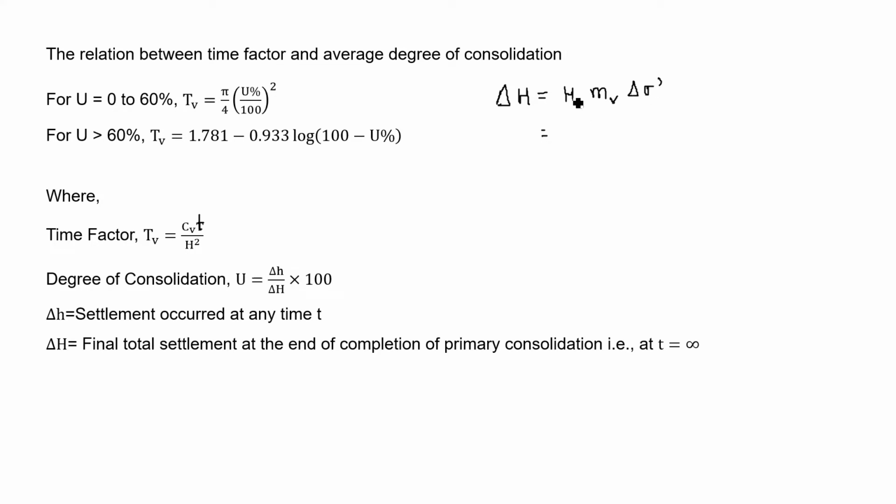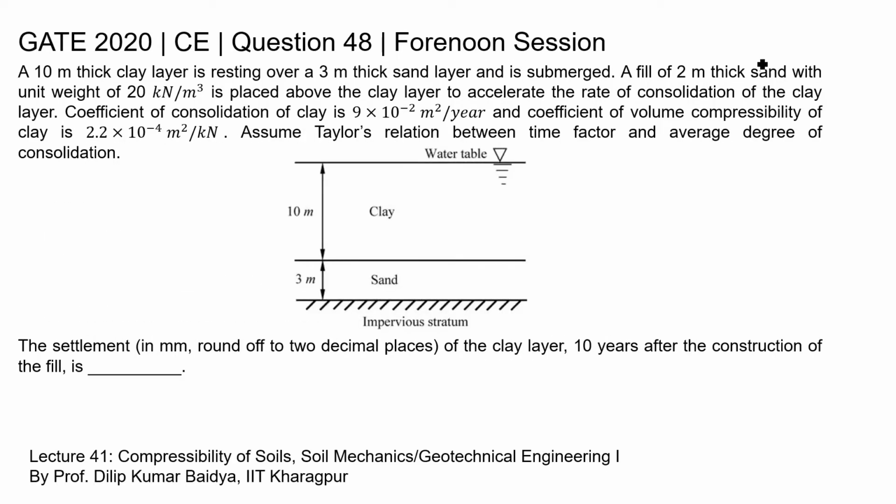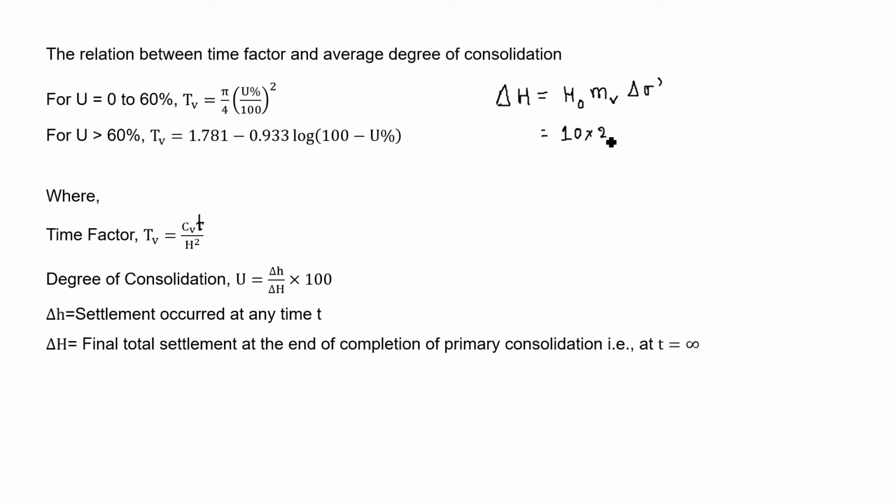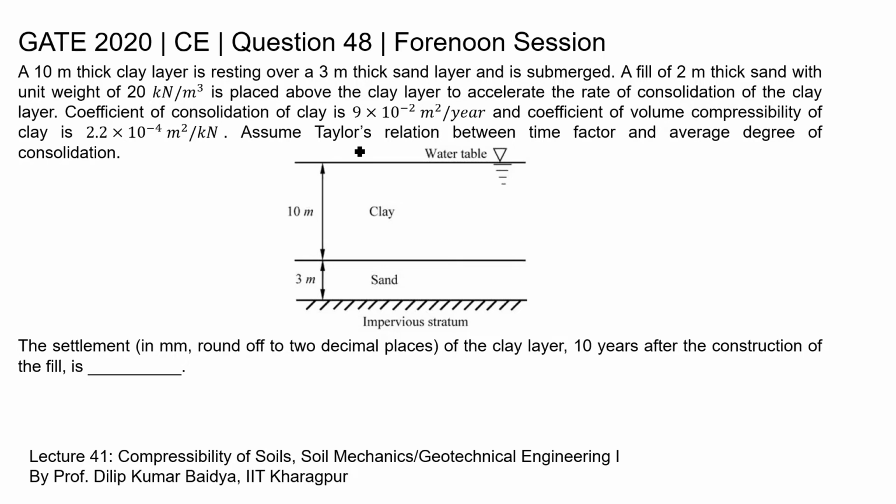So in this question, this H naught is given as 10 meter, and this mv, that is coefficient of volume compressibility, is given as 2.2 into 10 to the power minus 4. The change in effective stress in this clay layer is due to this sand layer, the thickness of this sand layer is 2 meter and unit weight is given as 20 kilonewton per meter cube.